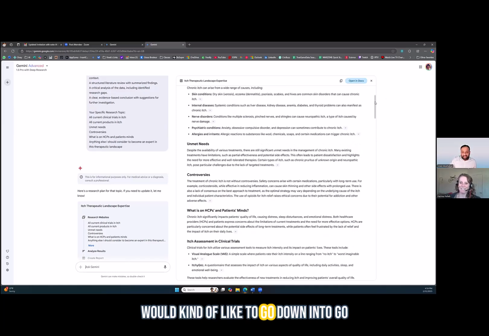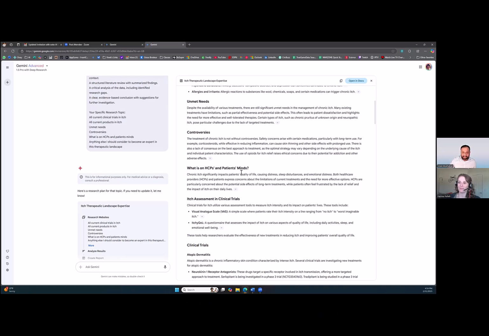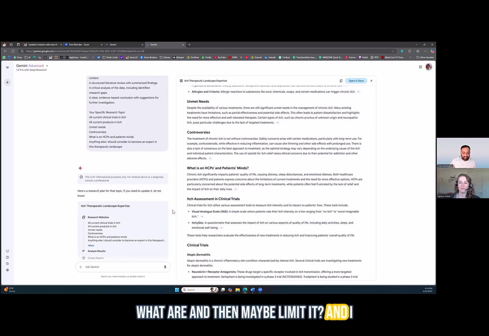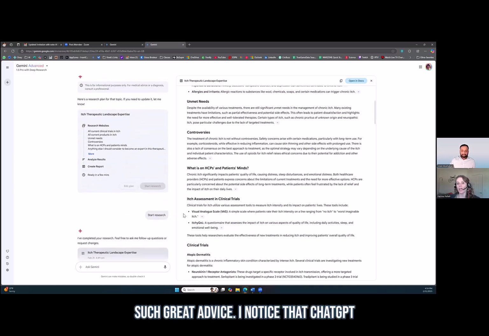But I'd like to go further and have it run a specific query on what's on HCPs' and patients' minds. And then maybe limit it. I would try to make sure that you only limit it to more recent publications and things like that. There's a great lot we can do. I notice that ChatGPT will also pull up sources, but sometimes I think, why did it pull this? And I think this is one of the advantages of deep research, that it has more of a focus on scientific sources as well.